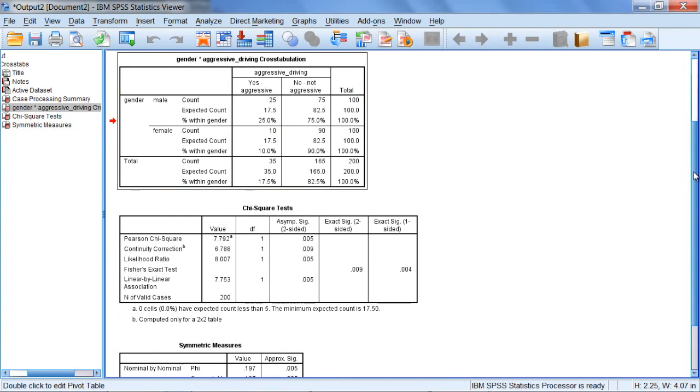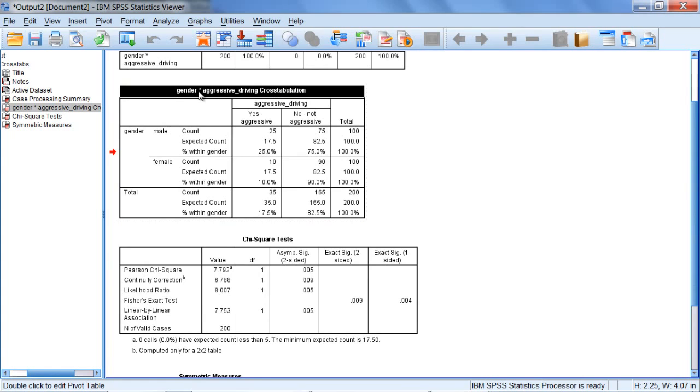If we move up to our previous table, where it says gender by, that's an asterisk, we read it as gender by aggressive driving cross-tabulation. And notice here, our row variable is the gender, so we have males and females, and our column variable is aggressive driving, where we have yes or no. So for our count, these are the values we entered into SPSS.